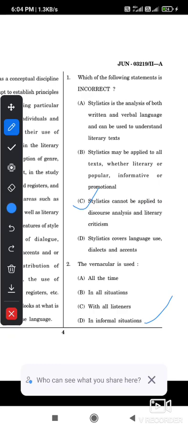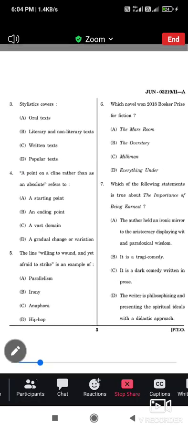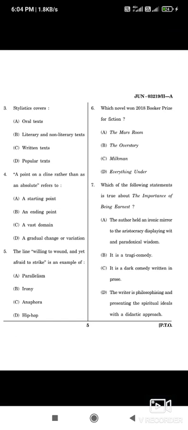Now question number 3. Stylistics covers what? The correct option is B, literary and non-literary text. Now question number 4, a point on a line rather than the absolute, refers to. The options are a starting point, an ending point, a vast domain. The correct answer is option B, an ending point.